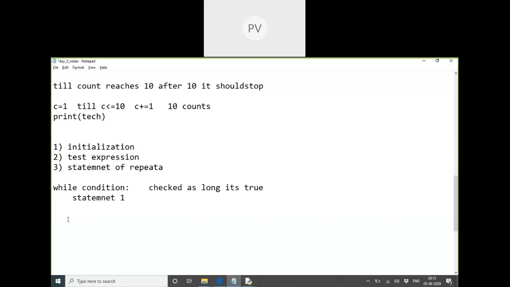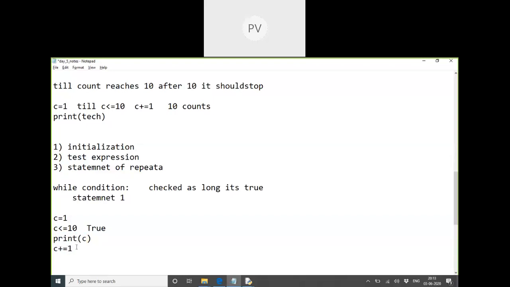So that means, when can I get this kind of scenario? When will it break? Now just put the condition here as less than or equal to 10. Is it true? Just take a condition. Is this condition true right now? The answer is true. So I just want to print the value of the count. After printing, I just want to increase the value by 1.